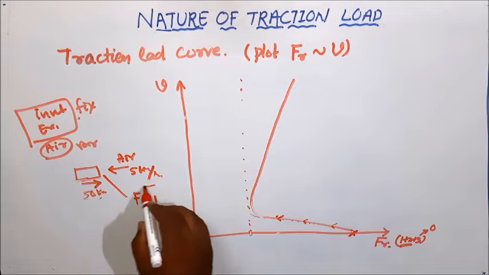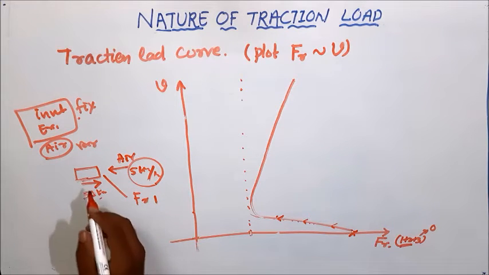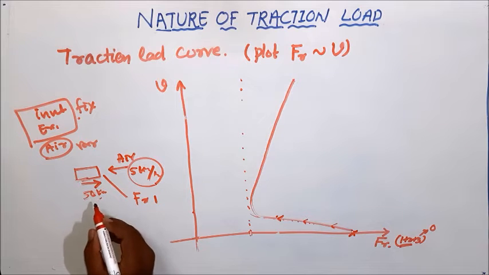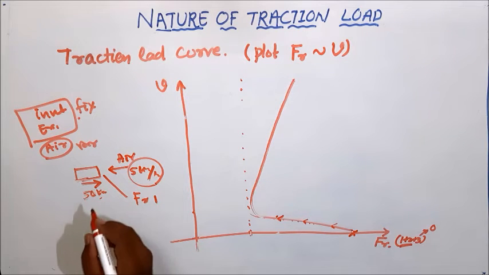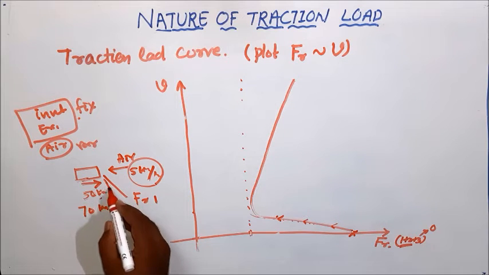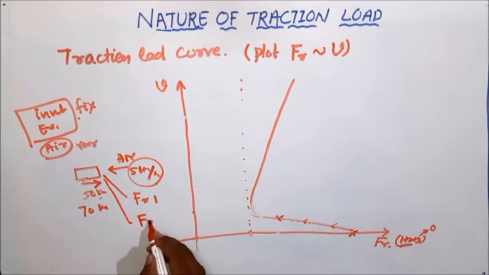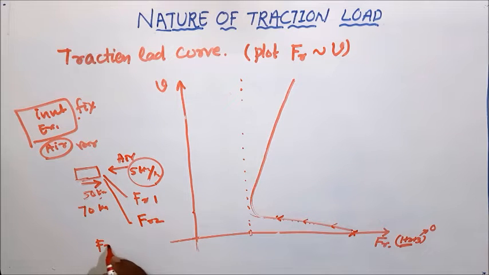With the same air speed, same direction, everything remains the same, but if I increase the speed of my vehicle to 70 km per hour, what happens? The train resistance increases, that is FR2, where FR2 is greater than FR1.